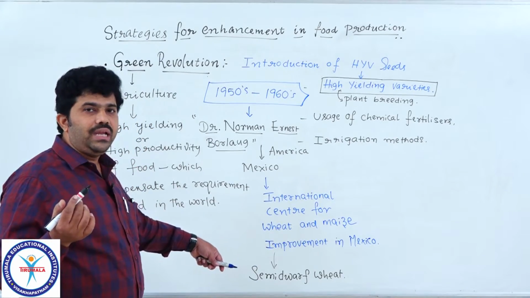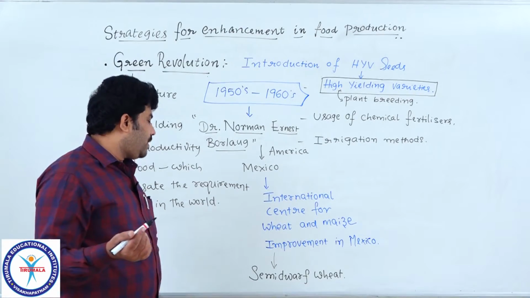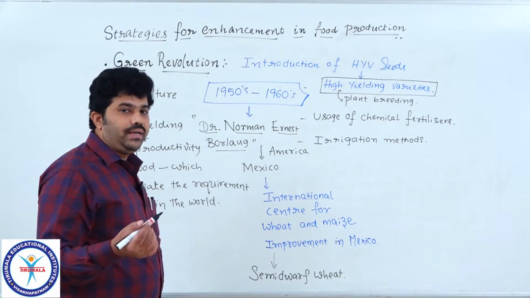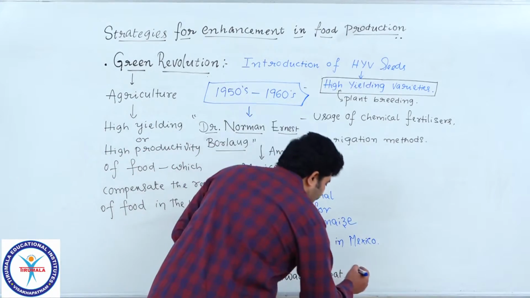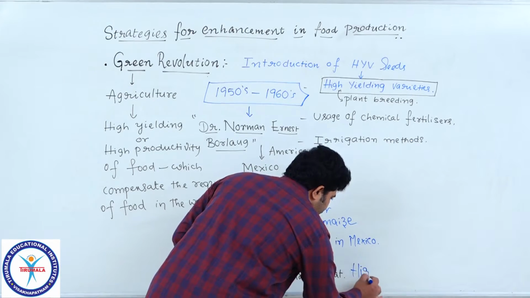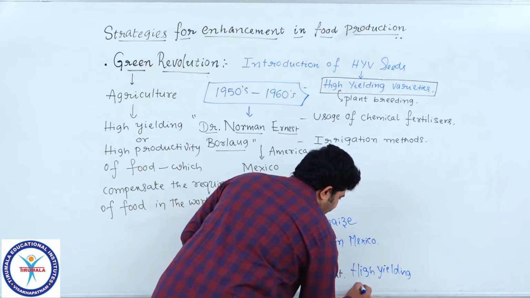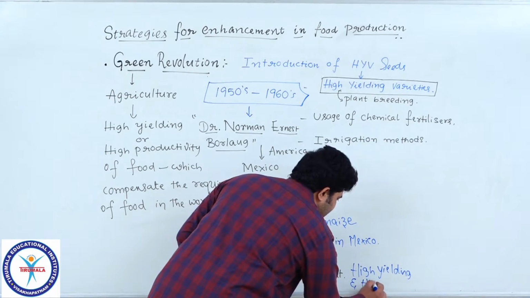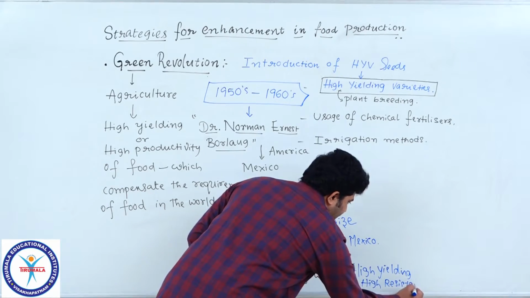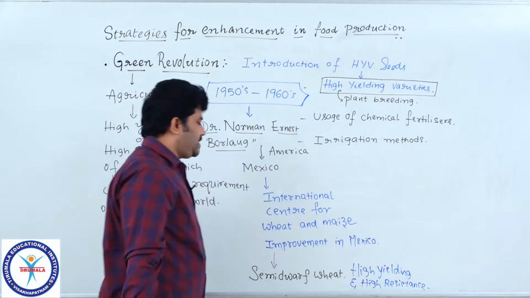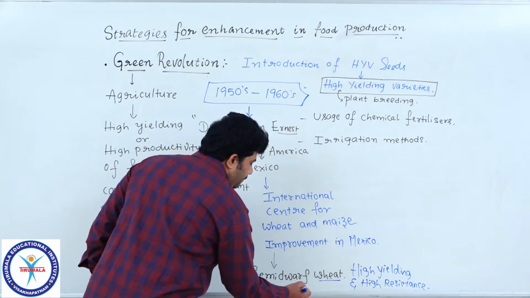Through this center, he declared a new variety of wheat, semi-dwarf wheat, which shows two desirable characters, high yielding and high resistance. High yielding and high resistance genes he introduced into the variety of crop like wheat.